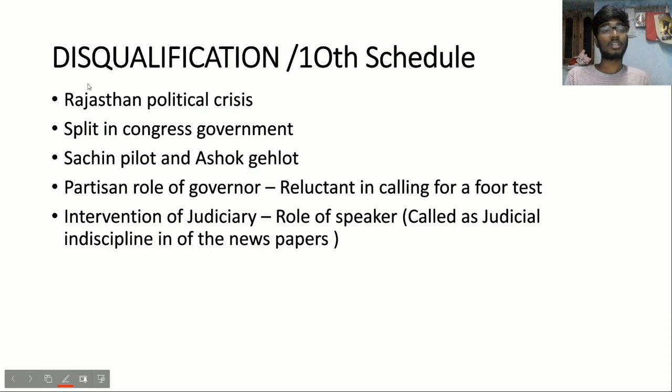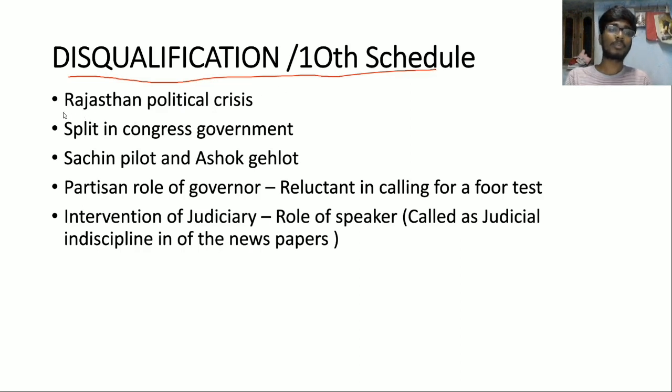This next topic is disqualification and the 10th schedule. If you look, most of the newspapers have covered this Rajasthan political crisis. So what is this Rajasthan political crisis? There is a split in the Congress government. It has split into Sachin Pilot and Ashok Gehlot. Ashok Gehlot is the chief minister of Rajasthan, and the deputy chief minister Sachin Pilot actually defected, or rather he is not officially declared to be defected, but he is a rebel MLA.